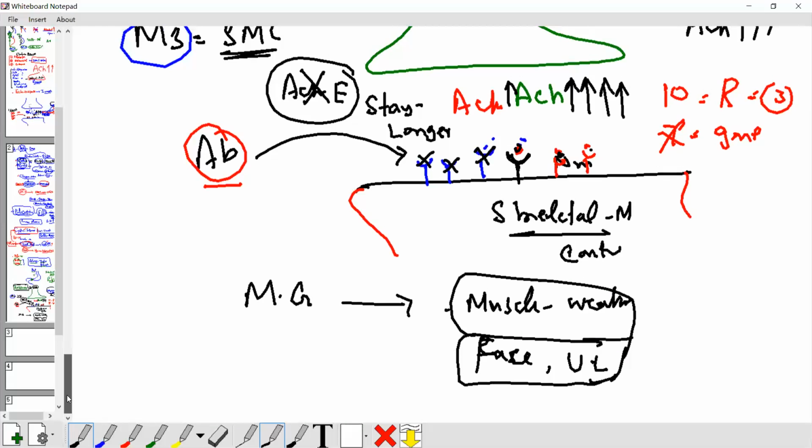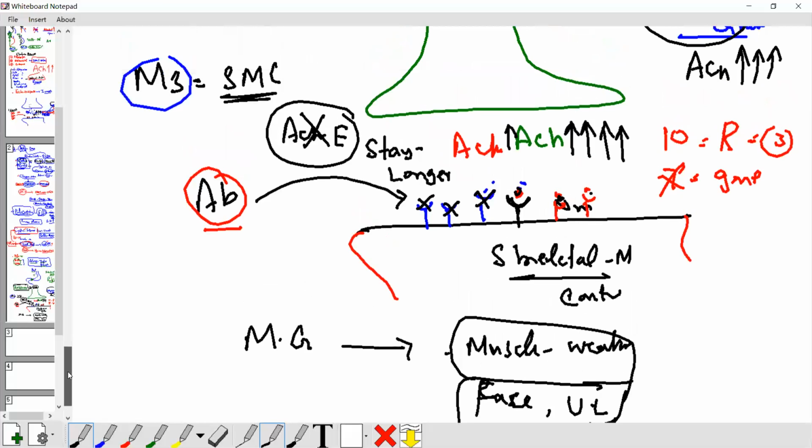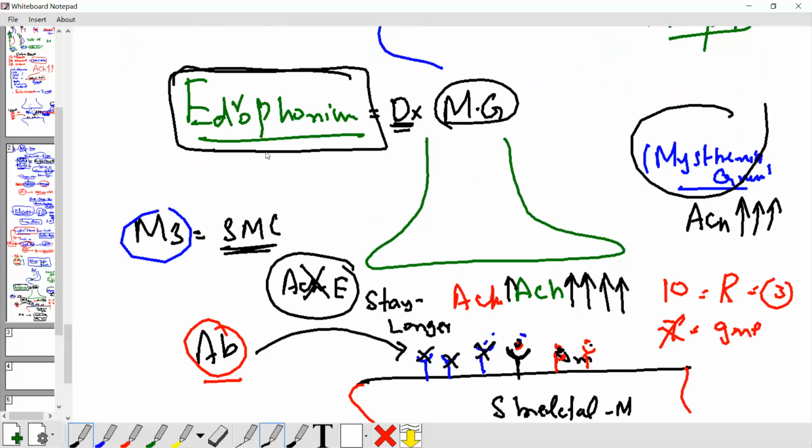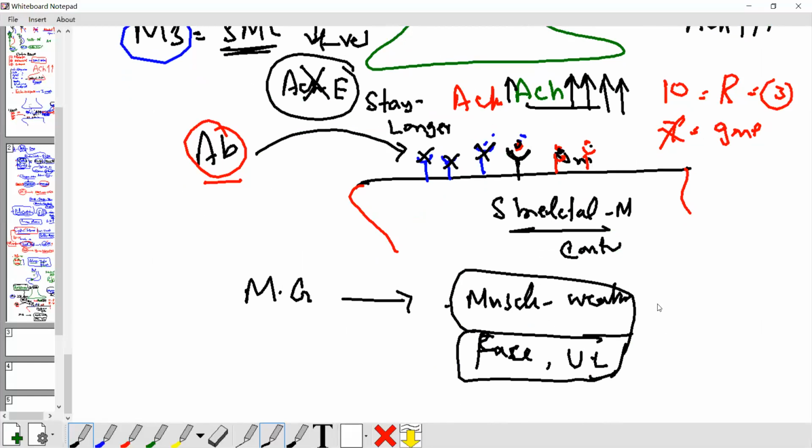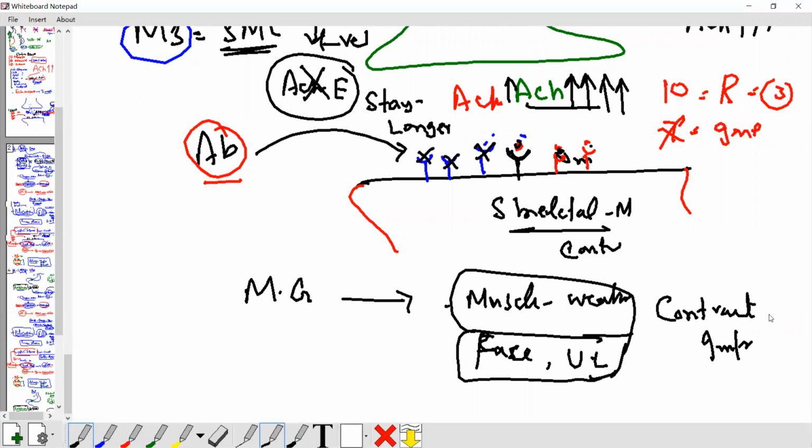So the patient complains of muscle weakness. Then what do you do first? Give edrophonium. What does edrophonium do? It inhibits this enzyme, so acetylcholine increases. Then muscle contraction improves. The patient is at your clinic, you inject edrophonium.